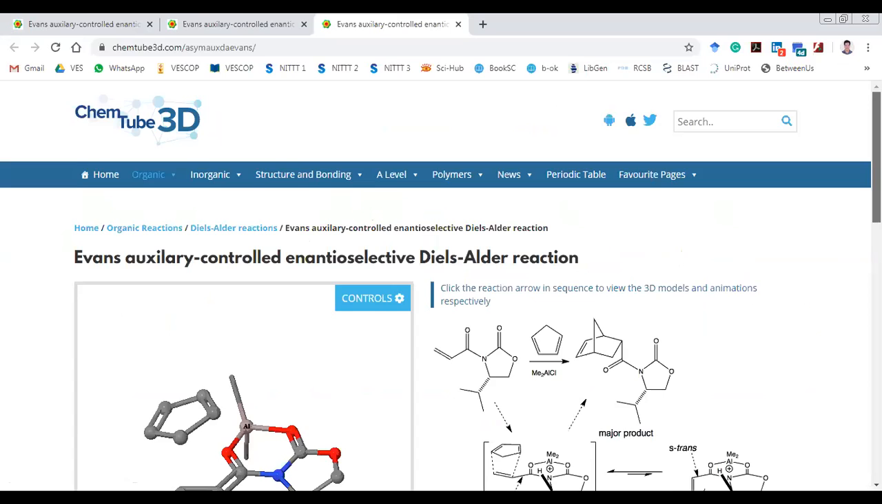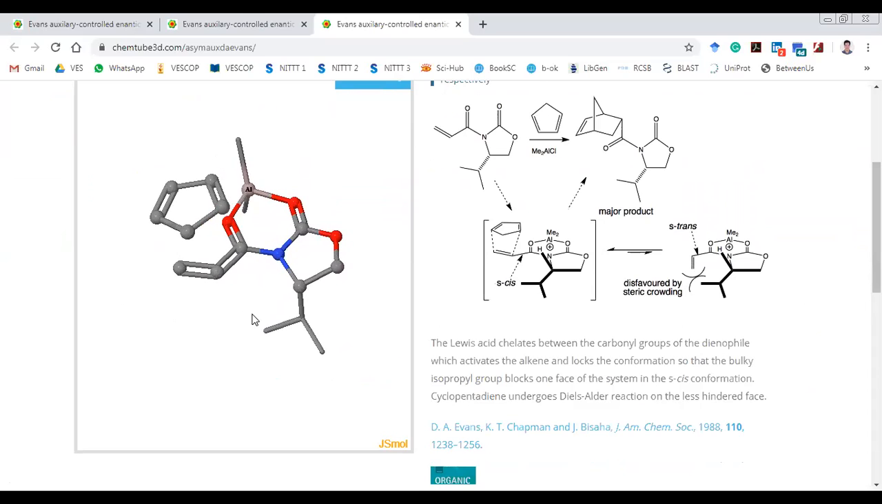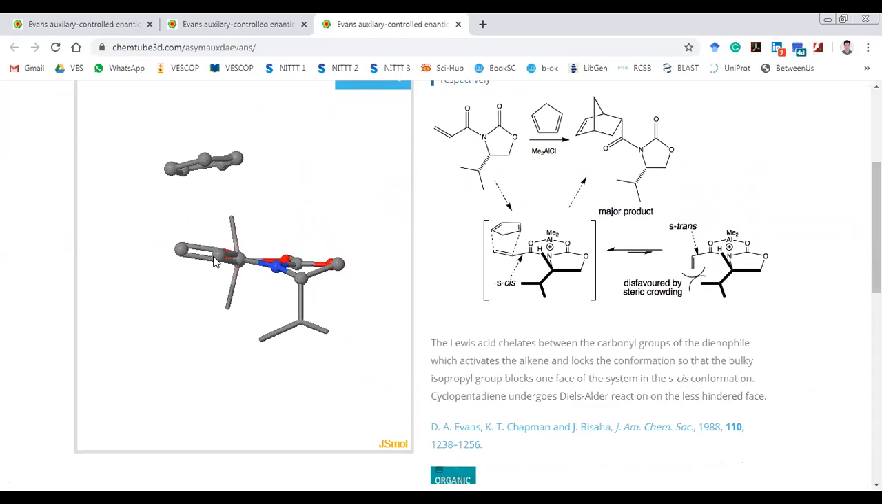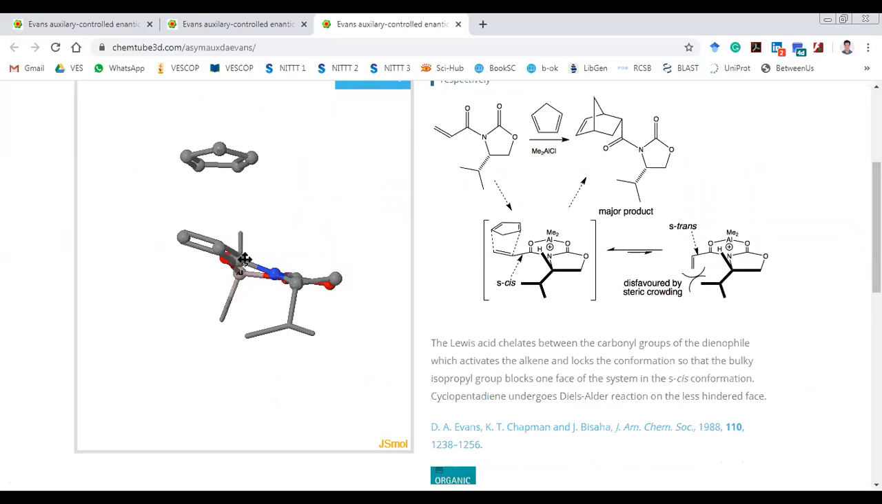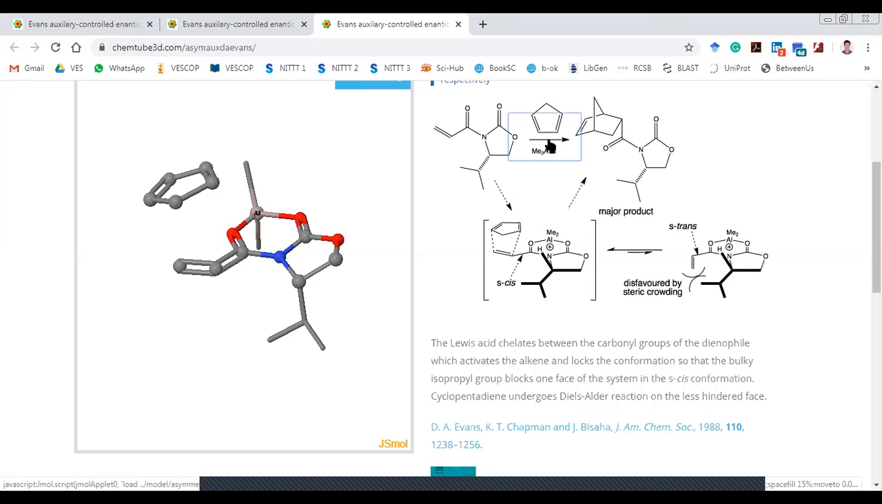Now, what I explain is look at this structure. This aluminum complex is forming a strained molecule such that all of this is in one plane. And this isopropyl group is at the bottom of the plane. As a result, the cyclopentadiene cannot attack from the bottom face of the dienophile because of this steric bulk. In this case, it can only attack from the top face, and this is how it is forming this.